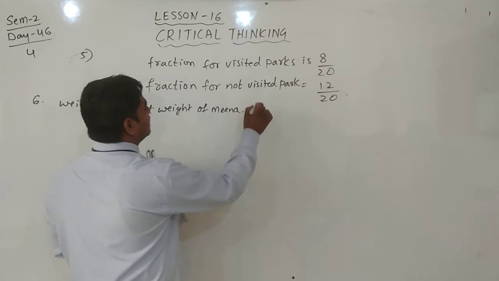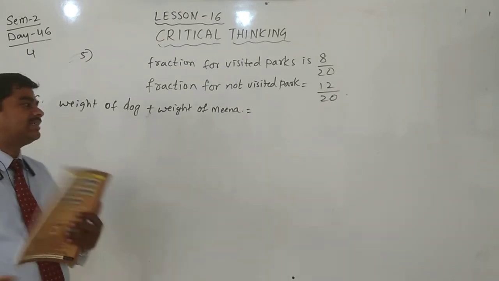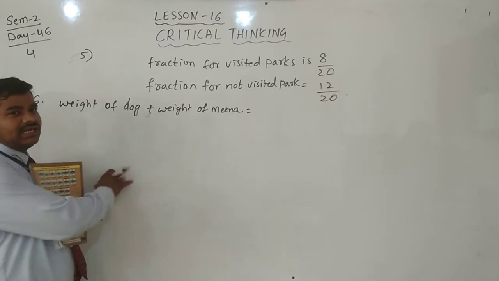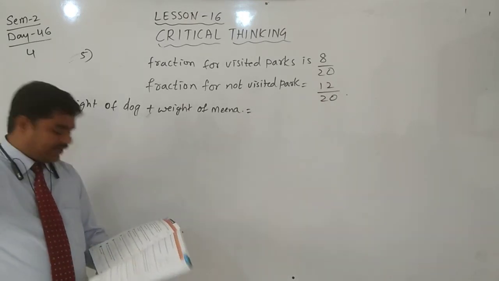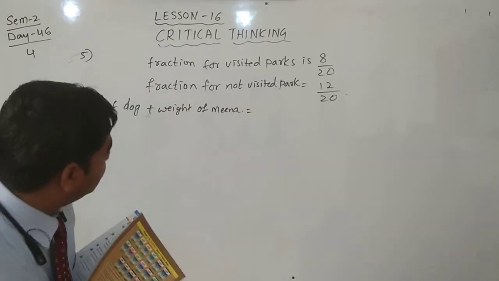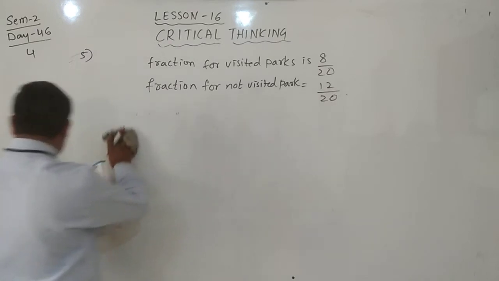After that, she can take her own weight and subtract it from that, and then she will get the weight of the dog. That we will write in a sentence.